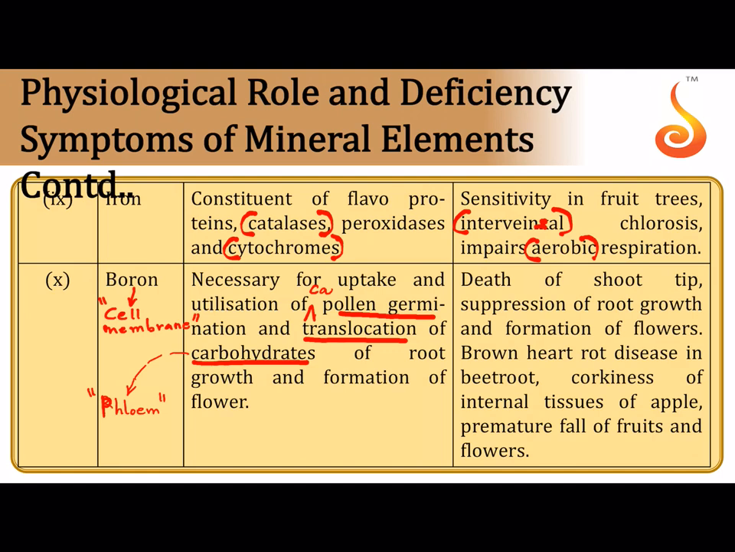Several diseases are seen in plants suffering from boron deficiency. Brown heart rot is seen in beetroot or sugar beet. Then corky core is seen in case of apple, and premature fall of fruits and flowers is also seen in some of the plants. Brown heart of turnip also is one of the deficiency syndromes. The central core becomes brown and it starts decaying, and that is referred to as the heart rot disease, which is not only seen in beetroot but it is also seen in turnip.